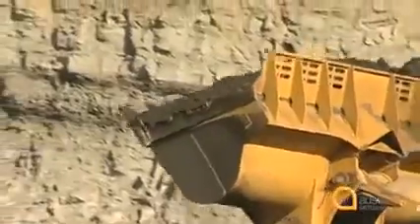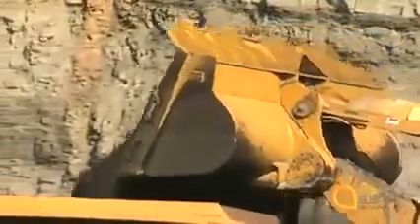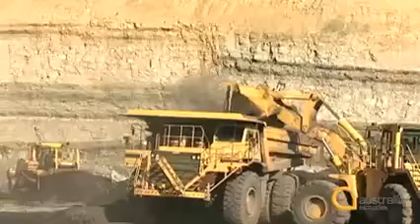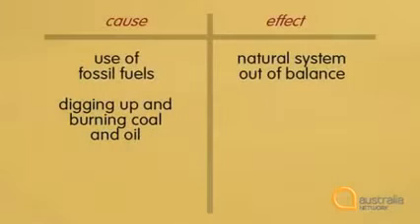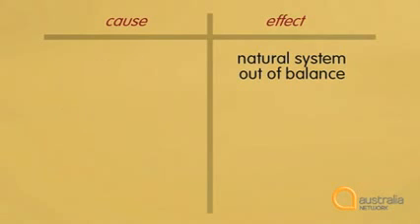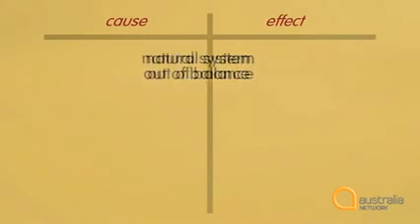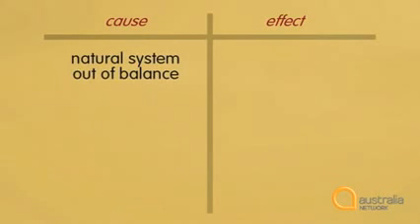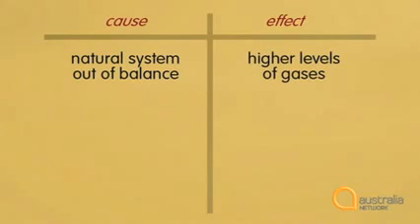So it's put the whole system just out of balance at the moment, which has resulted in higher levels of these gases in the atmosphere. It's put the whole system out of balance, which has resulted in higher levels of gases in the atmosphere. So here, the natural system out of balance is now a cause. It has resulted in or caused higher levels of gases in the atmosphere. This is an effect.